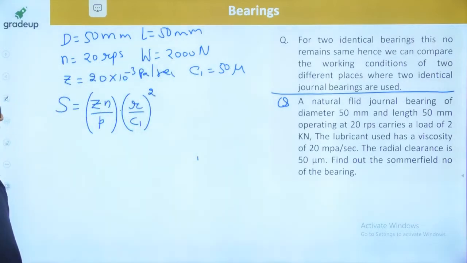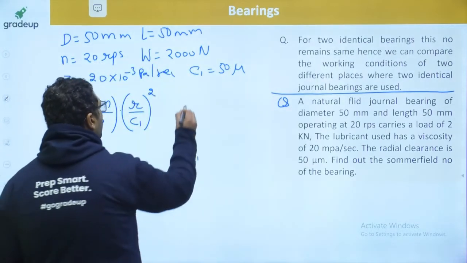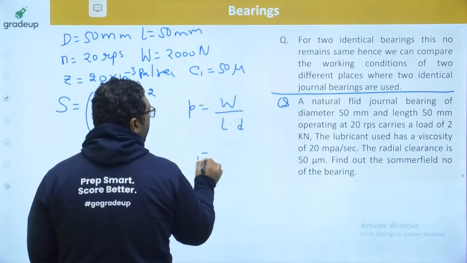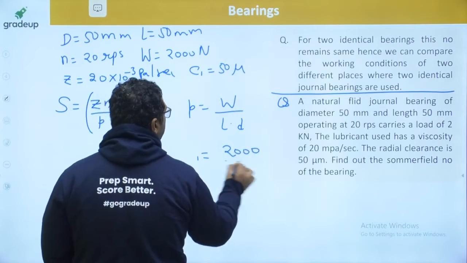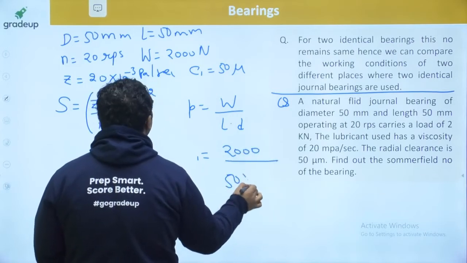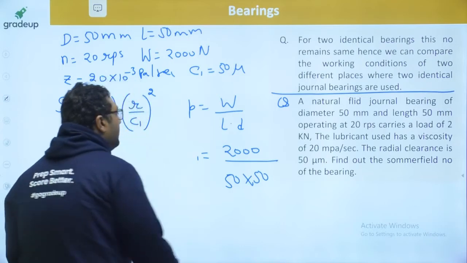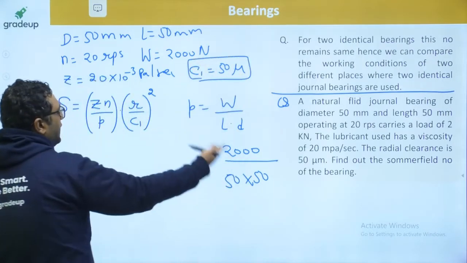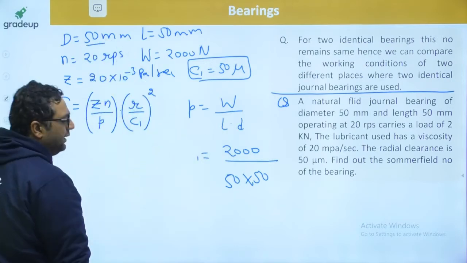So first of all, put the values. First of all, find out P. Pressure is W by LD, and W is 2000. LD is 50 into 50. As the clearance is very small, in general, in this kind of formula we take D and D to be nearly equal.